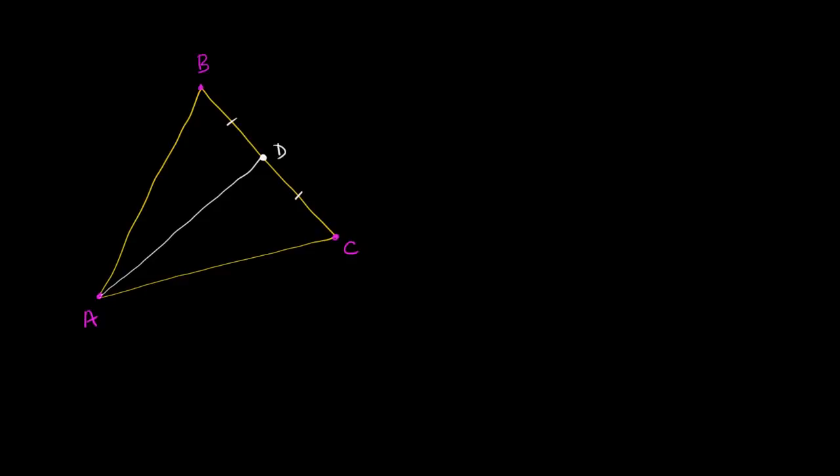Now let's do that with every side. So I can draw a median over here like that. And let's call this point E. So the length from A to E is going to be equal to the length from E to C. Although I kind of drew it a little lopsided, but that gets it pretty close. And then we're going to draw another median.